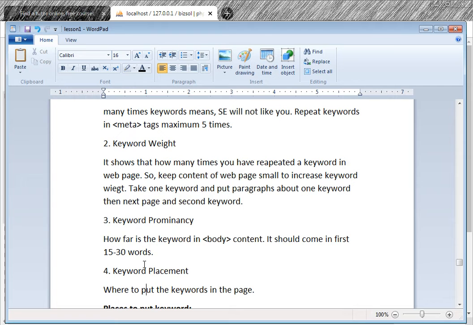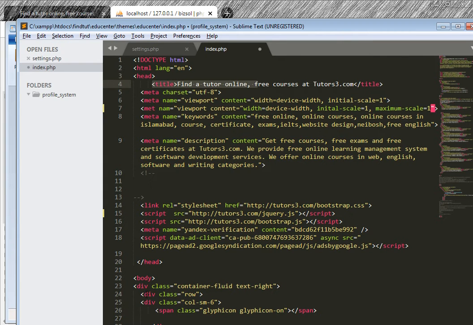Then keyword prominence: how far the keyword is in the body content. Inside the body tag, the content starts from here, and if you use your keywords somewhere at the bottom, people searching will not find them.